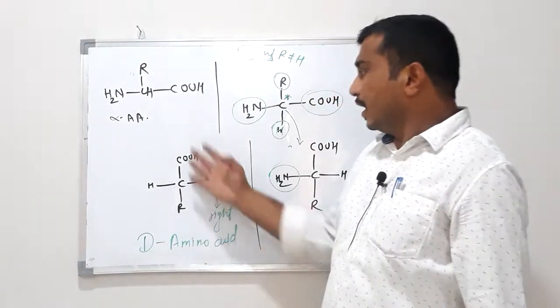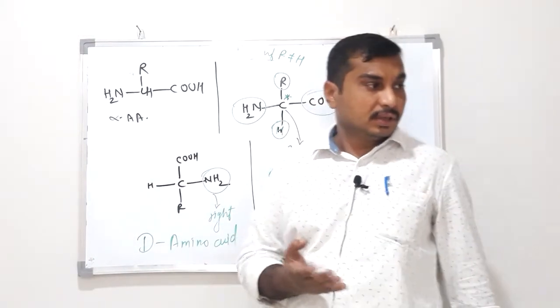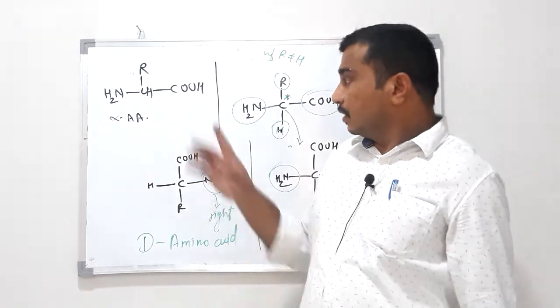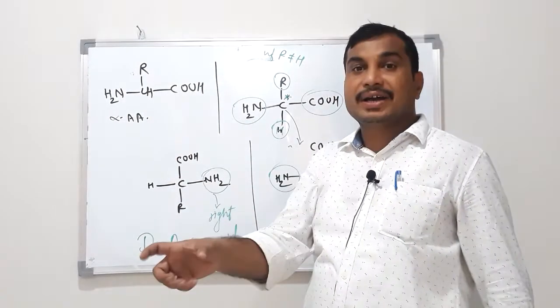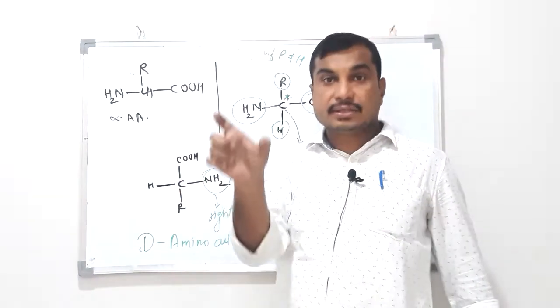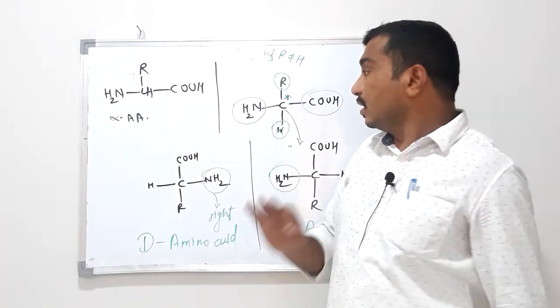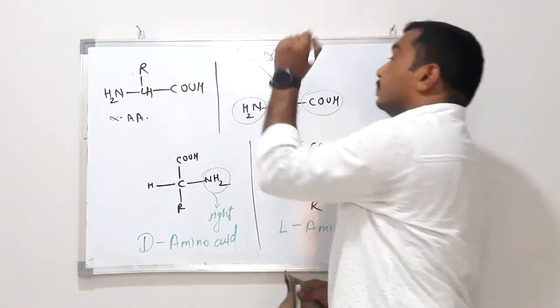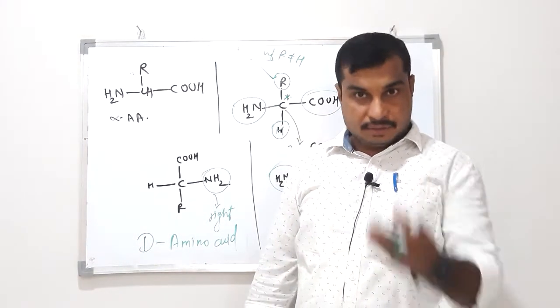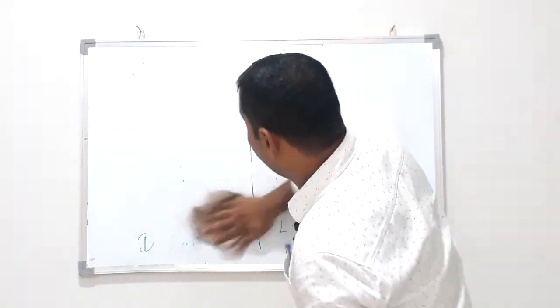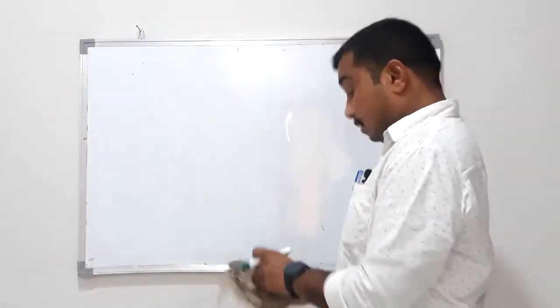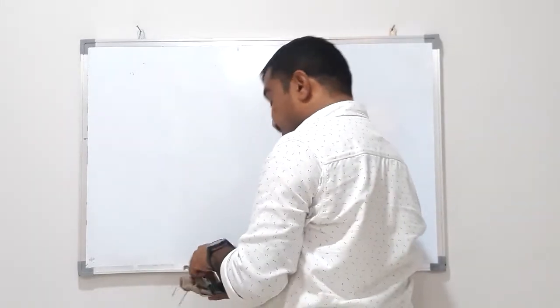We have around 20-21 examples given in your textbook. Write all these alpha amino acids, and all of them differ only in the nature of R. Just for example, first example, glycine.